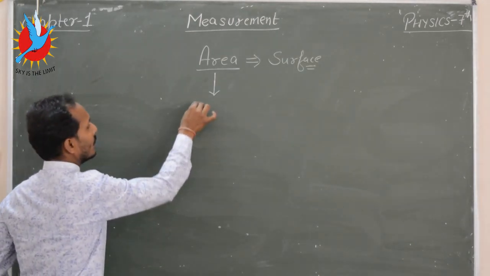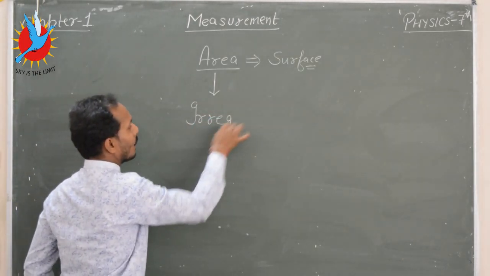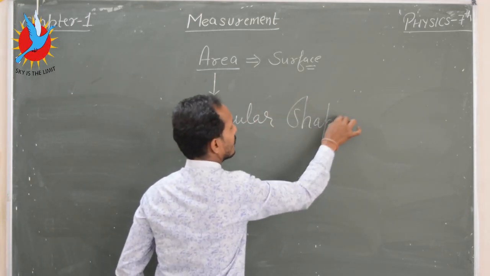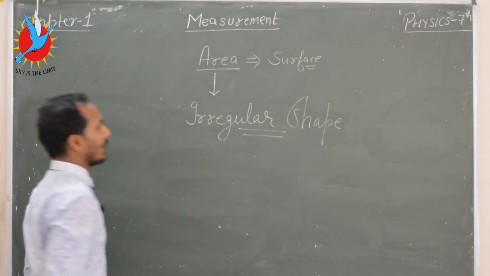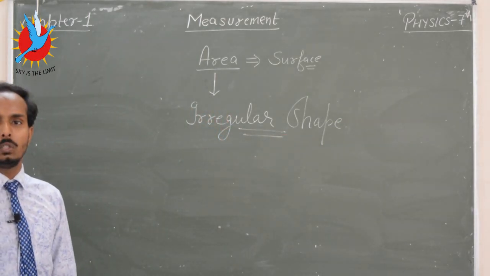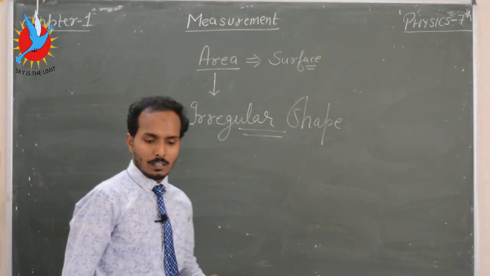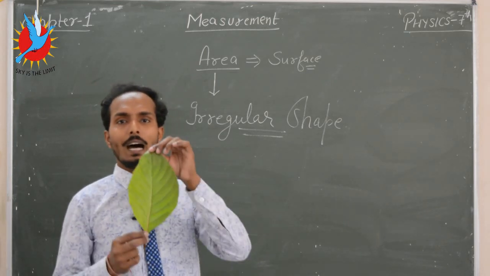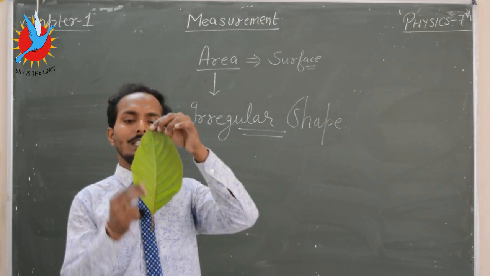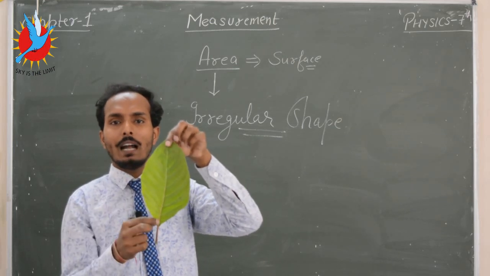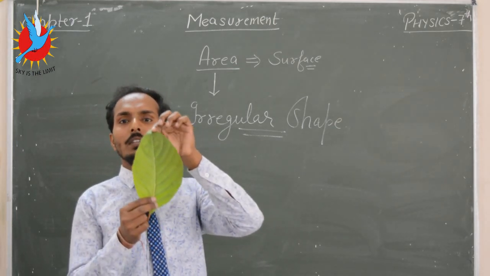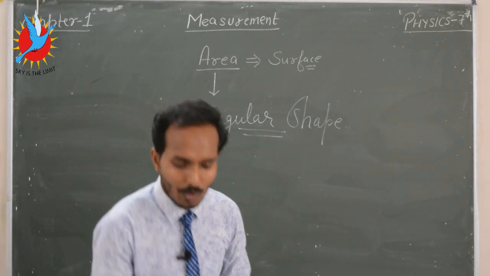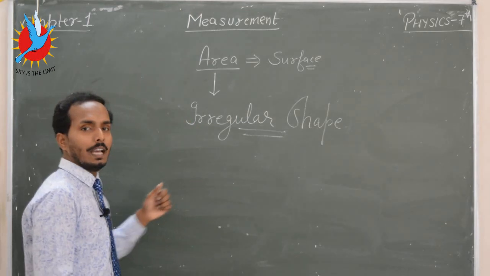For irregular shaped bodies, we use the approximation formula. Suppose I have a leaf and it has an irregular shape, and I want to measure the area of this leaf. So how do I calculate the area?